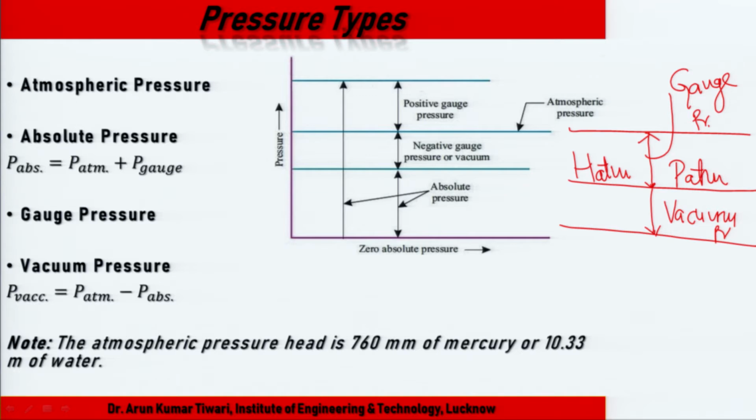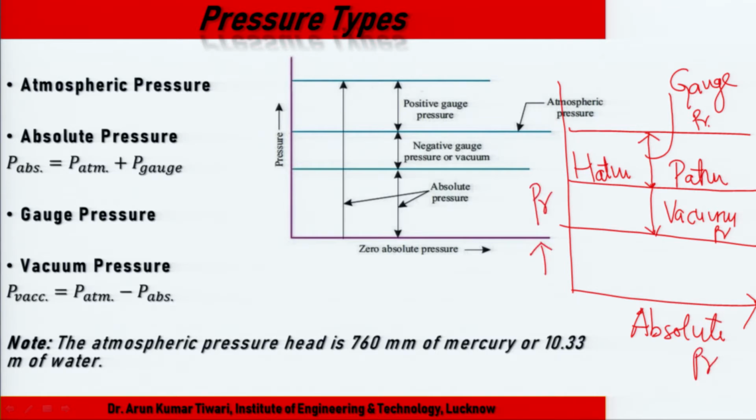If you draw absolute pressure versus simple pressure, up to this line it is the atmospheric. Atmospheric plus gauge equals P absolute, so this total is the absolute.